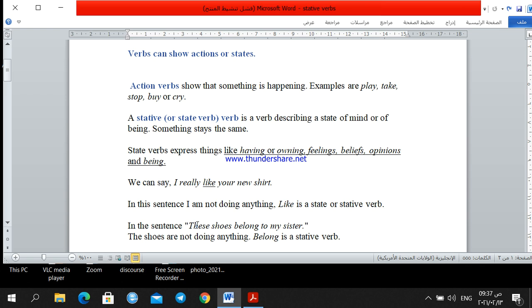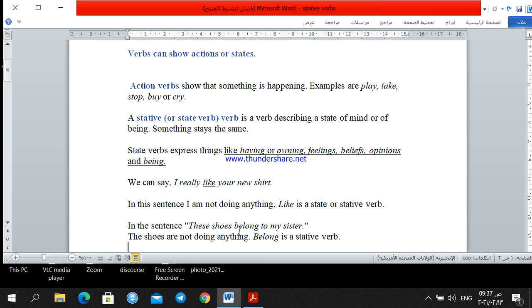Another example also describes the state of being. For example, these shoes belong to my sister. So these shoes belong, not belonging. The state of belong is not continuous.